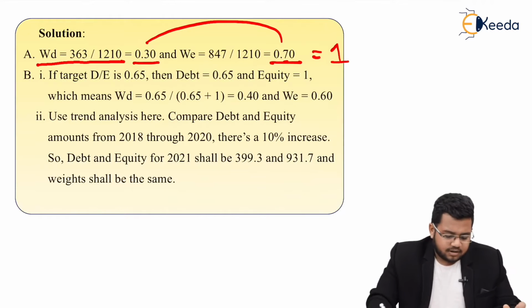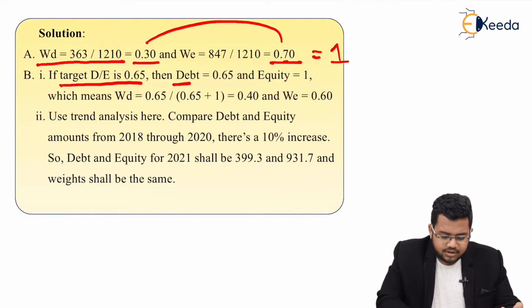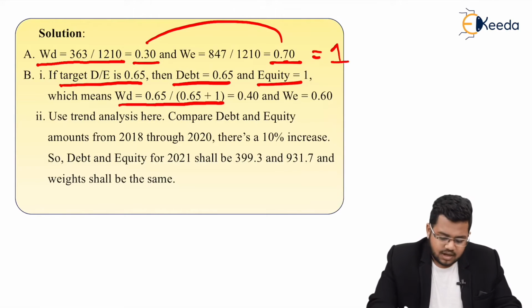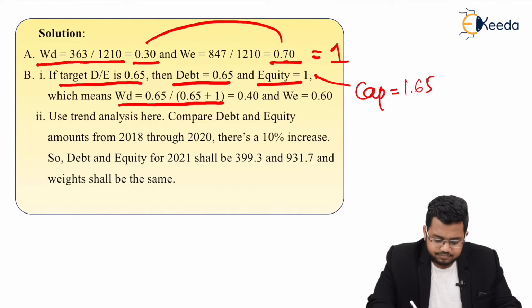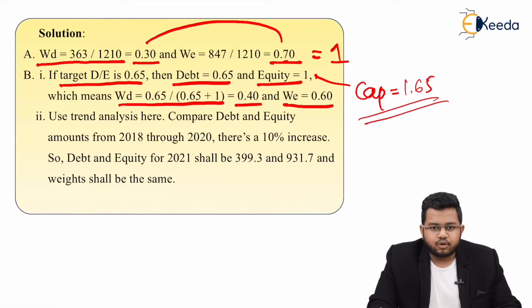For the first part of B, if target debt to equity is 0.65, then debt is 0.65, equity is 1, which means WD is 0.65 divided by 0.65 plus 1, because as I said, capital here is 1.65. So the weight of debt is 0.40 and therefore WE would be 0.6. So the total comes to 1.